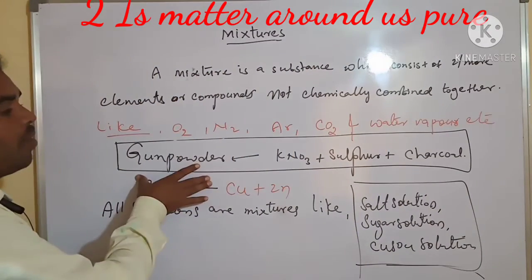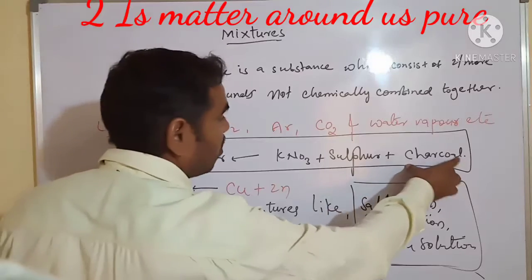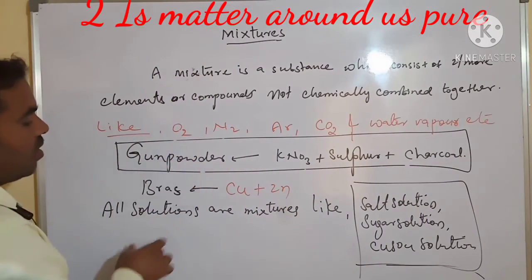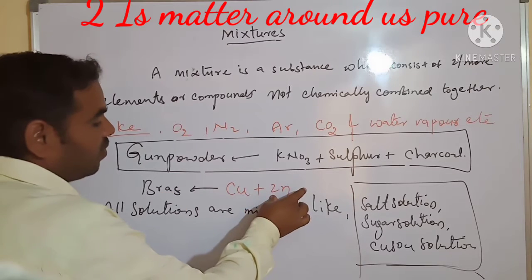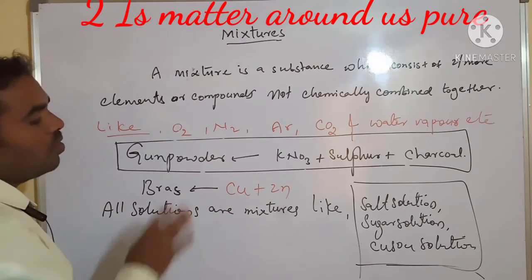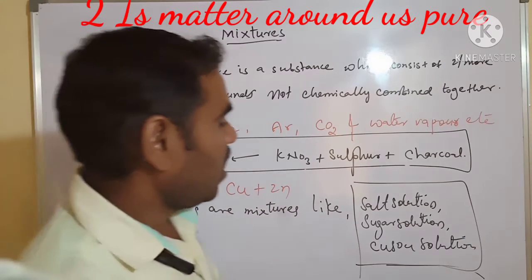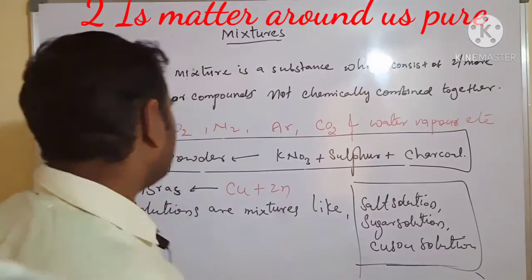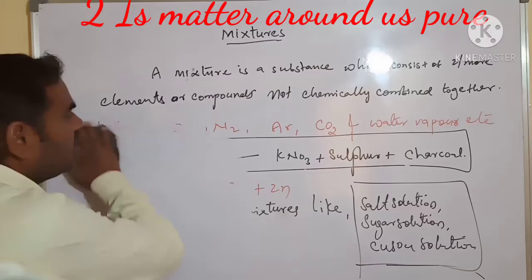Gunpowder is made from charcoal, sulfur and potassium nitrate. Brass is made from zinc plus copper. All solutions are mixtures, like salt solution, sugar solution, ink. We have to learn in detail.